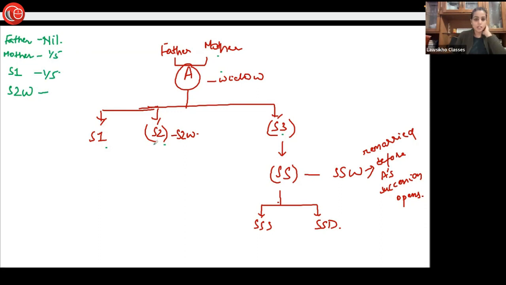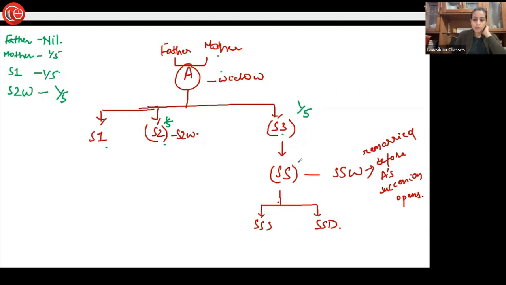S2, since S2 is dead, will be allotted a share equal as if he was living. This is what we wrote just now, where a son has predeceased the father, correct? So he will be allotted a share equal as if he was living. If he had been living, he would have got 1/5. But since he has predeceased, his share will be taken by his widow. So his widow will get 1/5. Clear? So here, S3 will also be allotted a share as if he was a living son, which is 1/5.